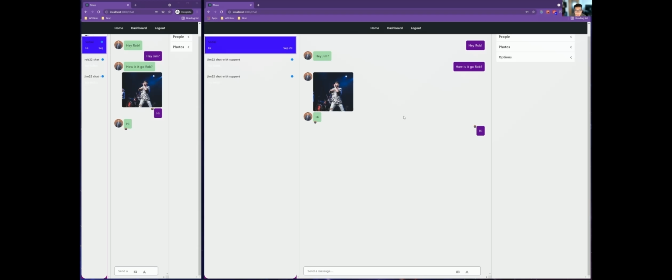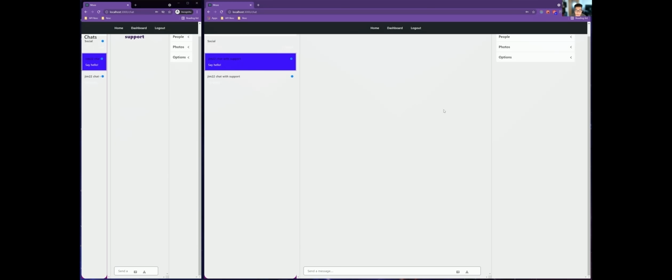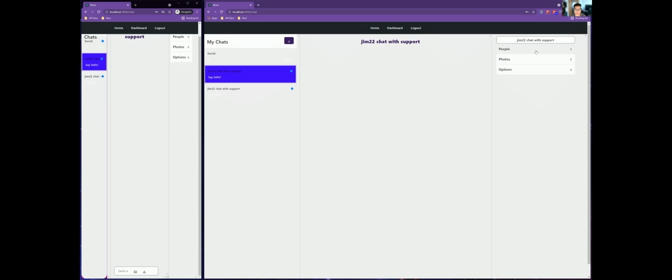Another area I want to point out is what's called our chat with support. So let's say there's a discrepancy or some type of issue that they would like to resolve privately on their own, and they don't want to be on the social chat for that. The only thing Rob has to do, or in Jim's case, he can come here and search anyone who's booked an event with him, any property that a user has booked with him, and he'll do a general search and find that Rob is one of his customers. He can just select Rob at any point and add him to the chat, and then they can start chatting and figuring out a solution to Rob's problem.